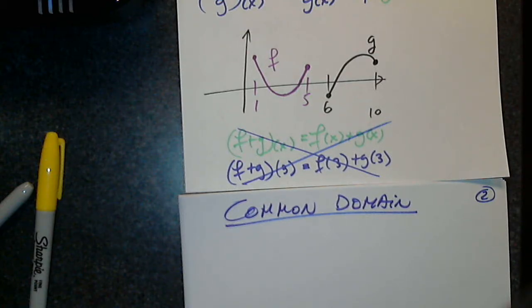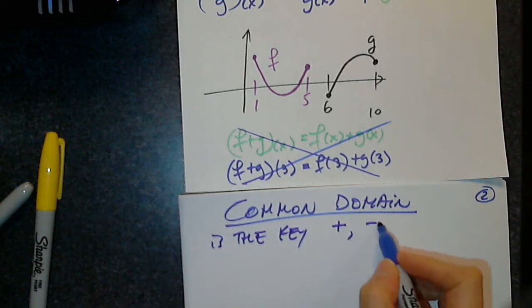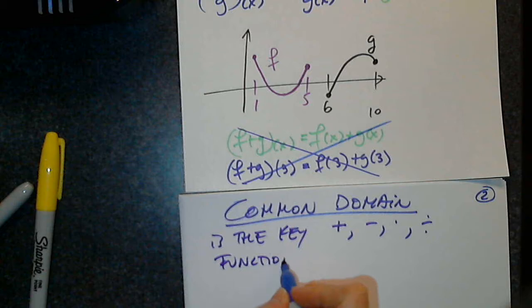Because there is not one single value that we can plug in to get an output. Is this clear to everyone? Yes? So common domain is the key when adding, subtracting, multiplying, and dividing functions.